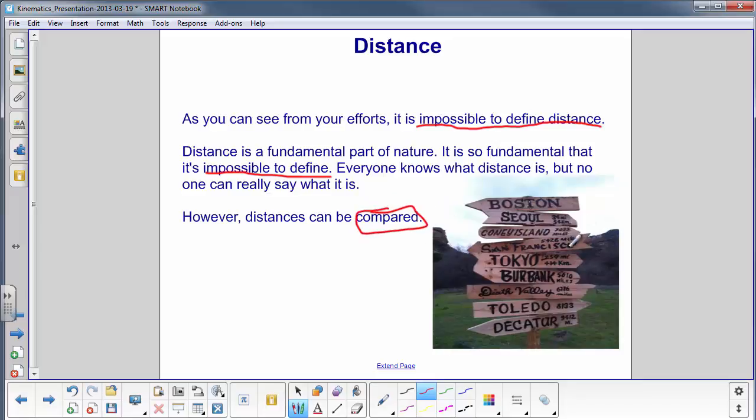For example, here's a little sign marker that says Boston is that way. Seoul is this way, about 34 miles. Coney Island's like 7,000 miles this way. So what we're doing is we're coming up with a location, Boston, Seoul, Coney Island, etc., saying which direction it is. We're pointing, because again, it's very hard to define what direction is. And we're giving a number value that is comparing the locations of these two objects. And see, it's even hard to say this, but we are comparing distances.